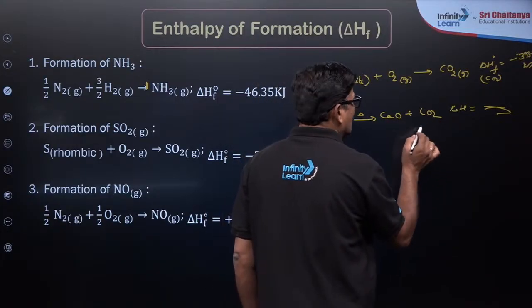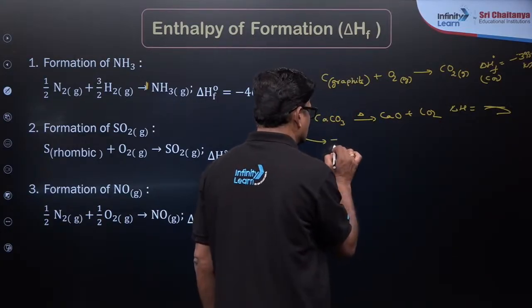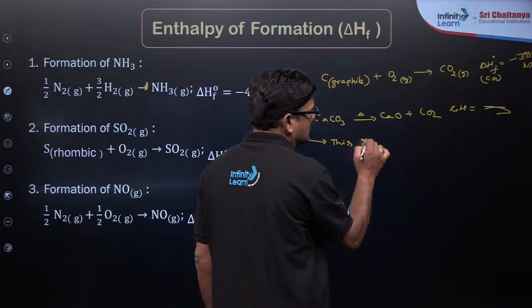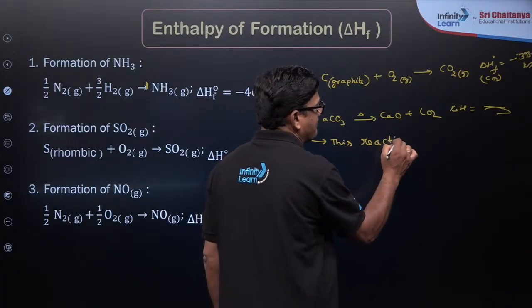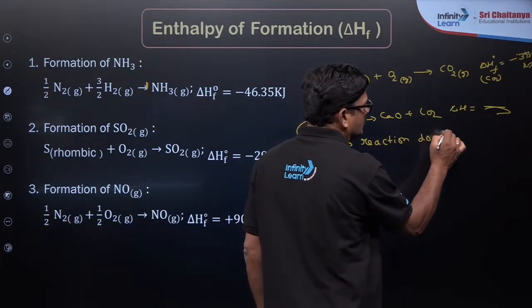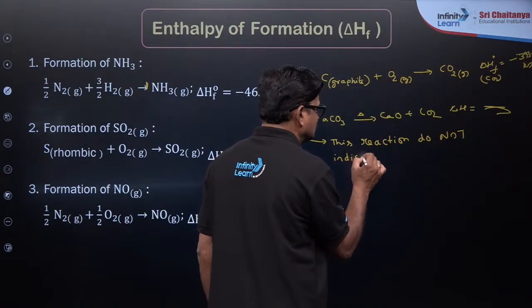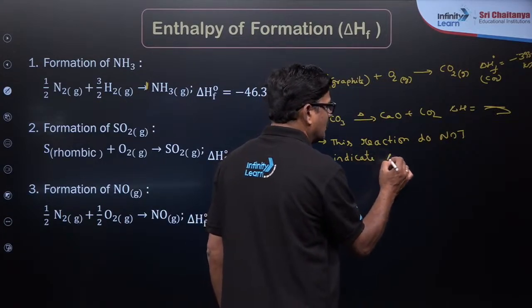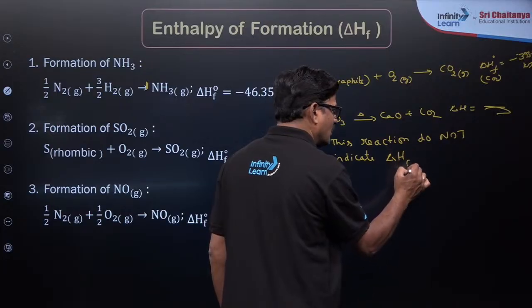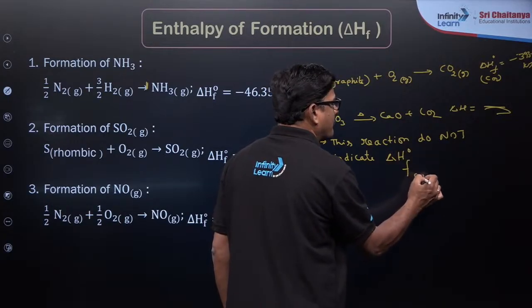So this reaction does not indicate the standard enthalpy of formation of CO2.